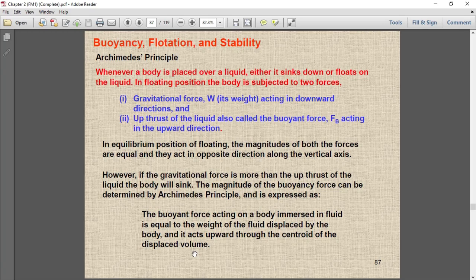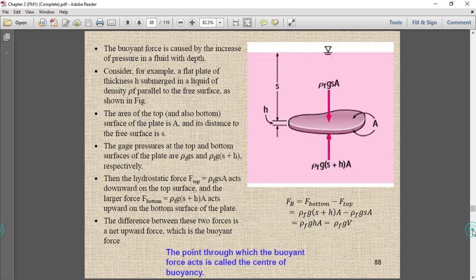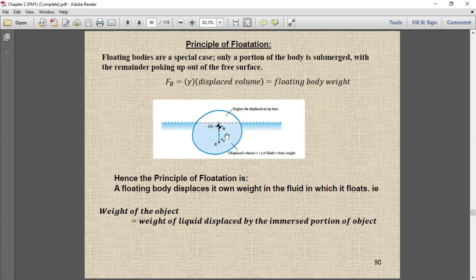So as I showed you on the slide here, we put a solid body over a fluid, and what happens, then the solid body displaces the fluid till it comes to rest or comes to equilibrium position.